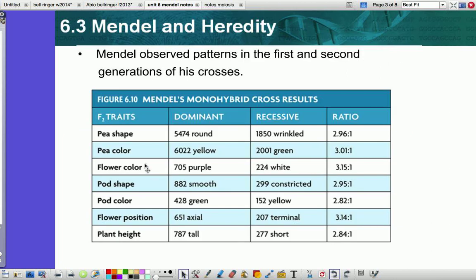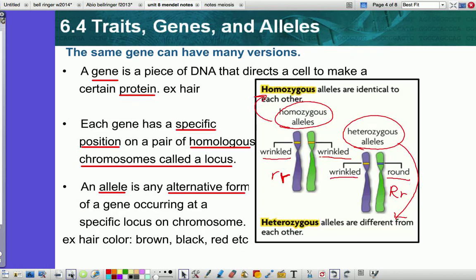All right, this is his data. So you can see he got lots of pea plants in his time that he was gathering. And he looked at all different kinds of traits when he was doing his experiments. He looked at the shape, the color, the size, the position on the plant, how high the plant grew, and everything. Okay. Memorizing his data obviously is not important, but noticing that he put a lot of time into it and he got a lot of information out of it, and this information then sat idle for a long period of time until other scientists later, centuries later, decided to continue to investigate it, and that's when our law of segregation, law of independent assortment, and law of dominance came to be.